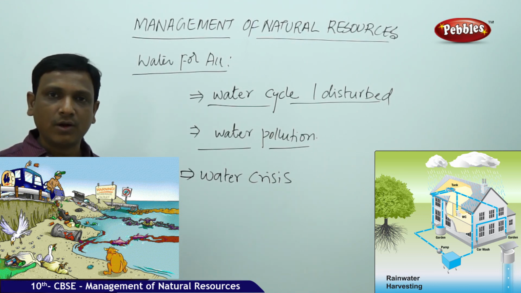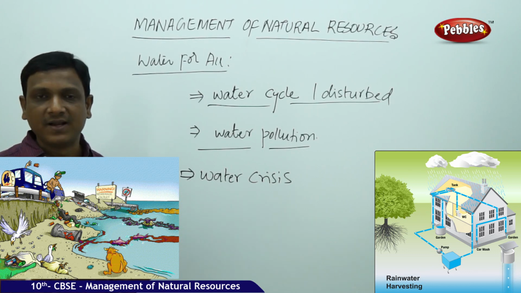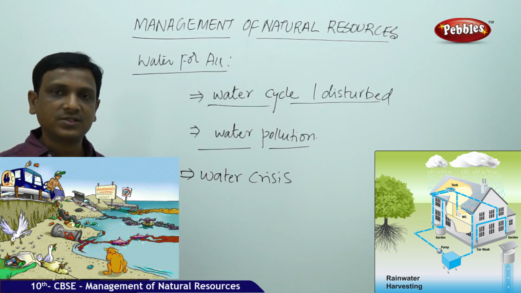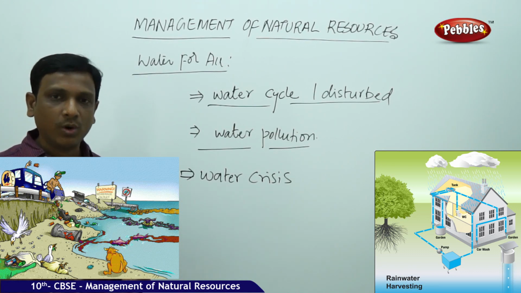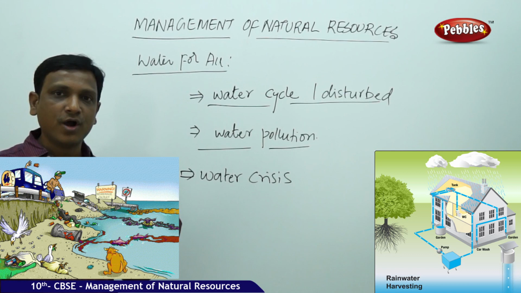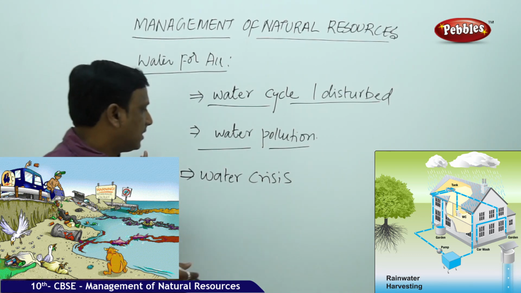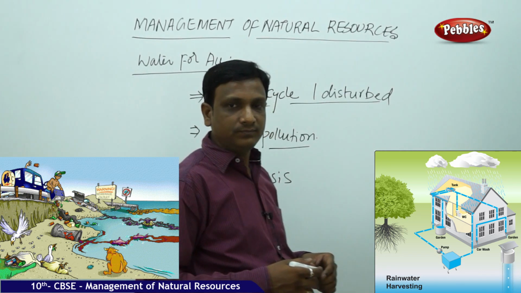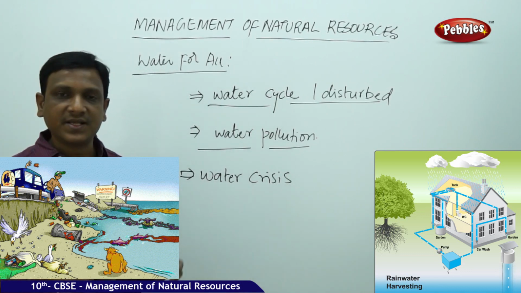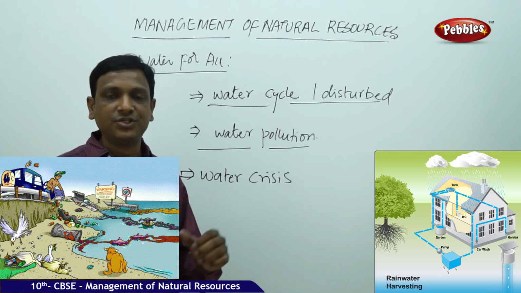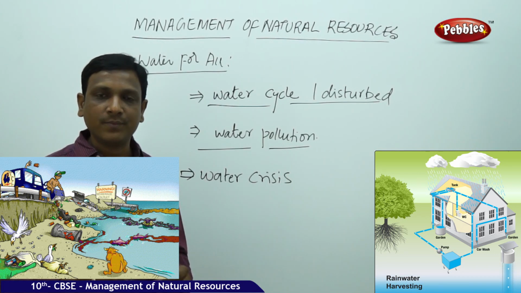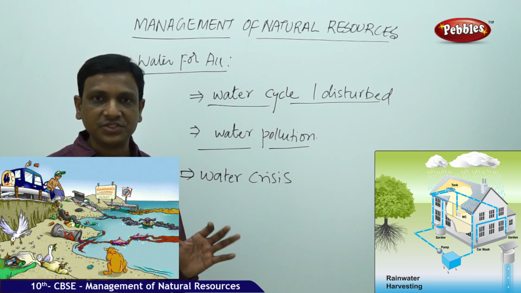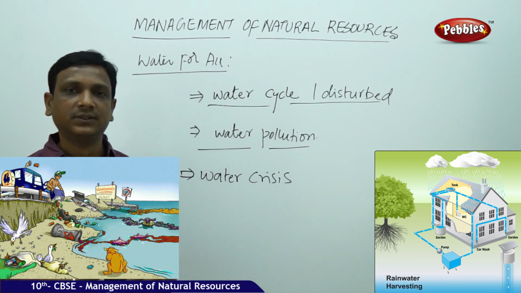Even though they drill to a great depth with machines, they are not able to find even a drop of water, because they overexploited the groundwater. Overexploitation, overusage of groundwater without any idea of recharging. So that is the water crisis. In this section, we are going to talk about water management methods. The villagers or the governments can follow certain methods to restore or harvest the rainwater.